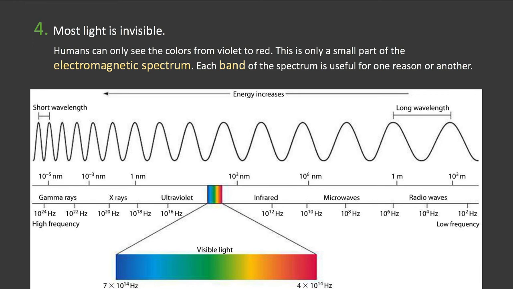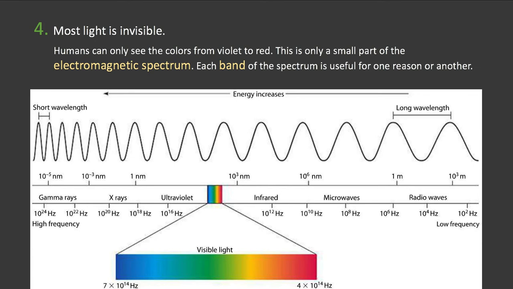Number 4. I should mention now, these are in no particular order. These are just 10 things that we need to familiarize ourselves with about light in not any particular order. But number 4 on my list is most light is invisible. We can't see it. And I've already hinted at this by mentioning radio and gamma rays.